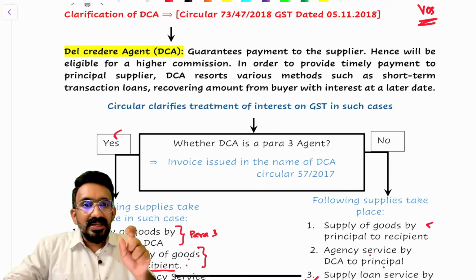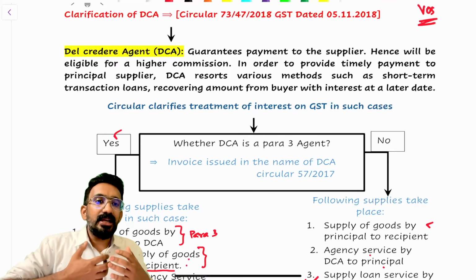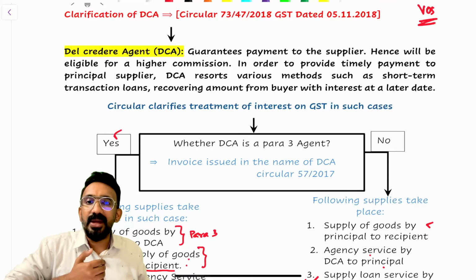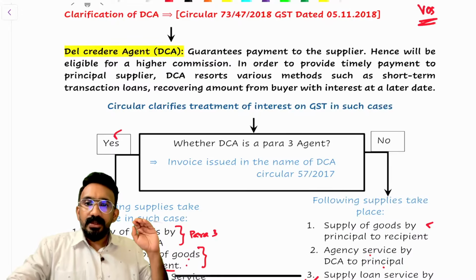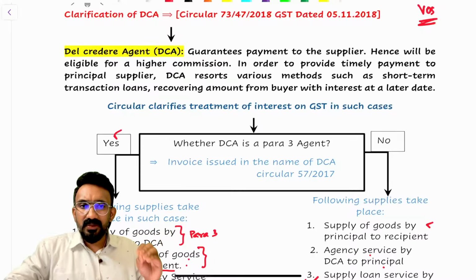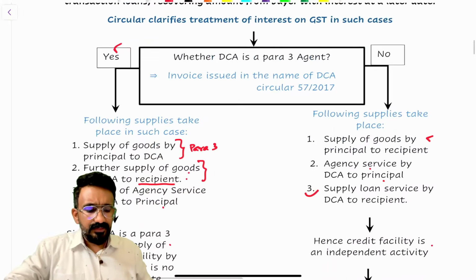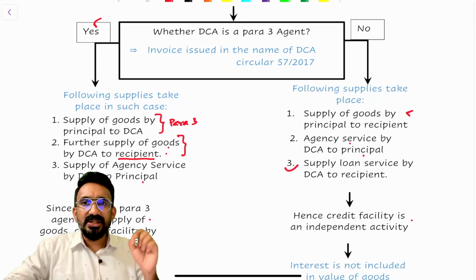Now, to call this a value of supply, the primary question we should ask is whether there is an underlying supply, which means whether the del credere agent is a para 3 agent or not will determine whether interest is to be added to the value. The circular clarifies whether the interest collected by the del credere agent will be included in value or not. To answer that, they've said we have to ask whether the del credere agent is a para 3 agent or not. Now, how will I know whether a del credere agent is a para 3 agent or not?